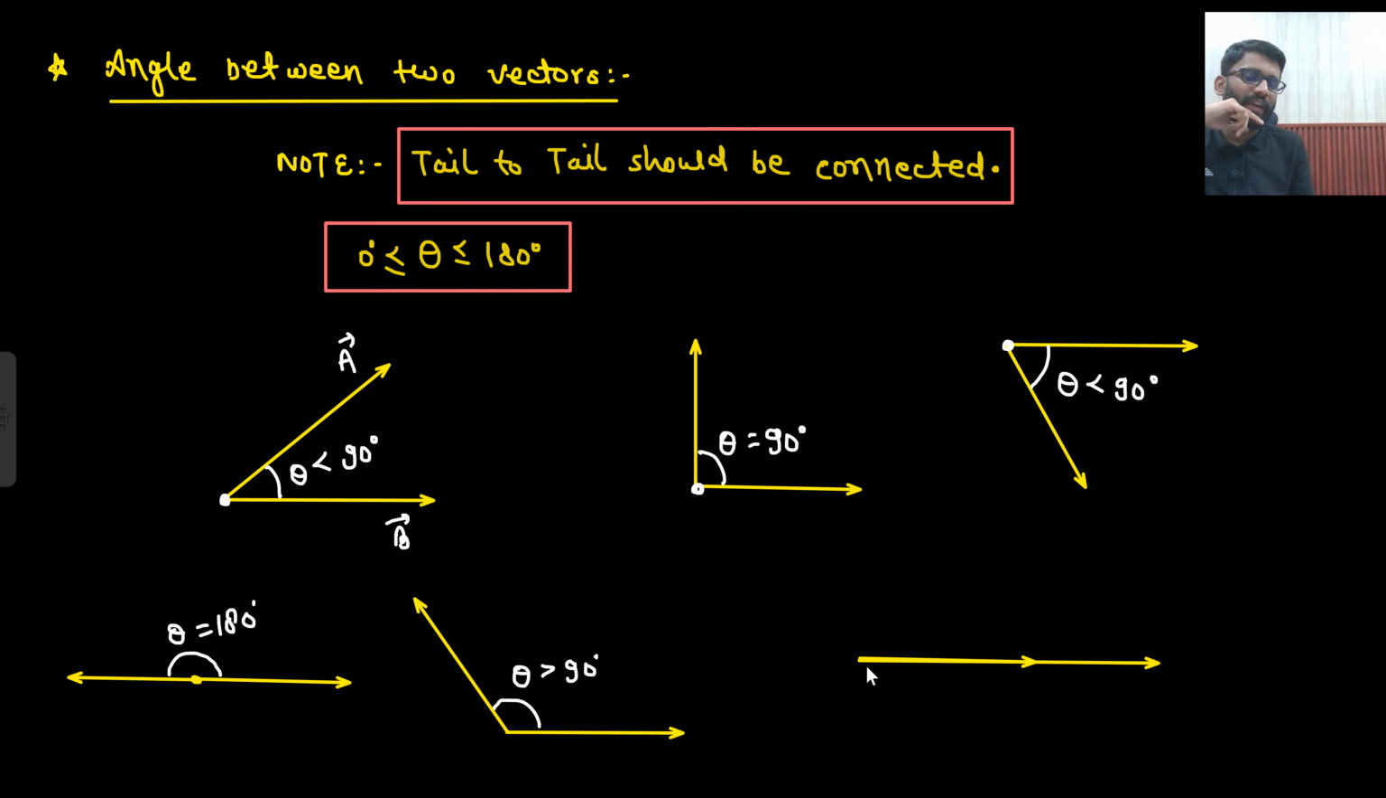This angle will be somewhat greater than 90 degree. And think about it, where are the tails of both? This is the tail of both. And what is the angle between these two? Both are lying on each other. So angle is 0 degree. Angle between these two is 0 degree, both are lying on each other.